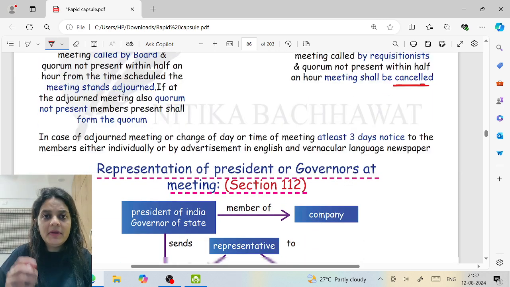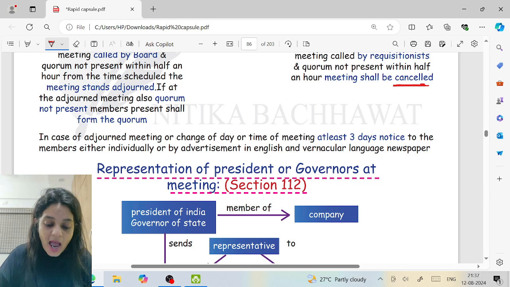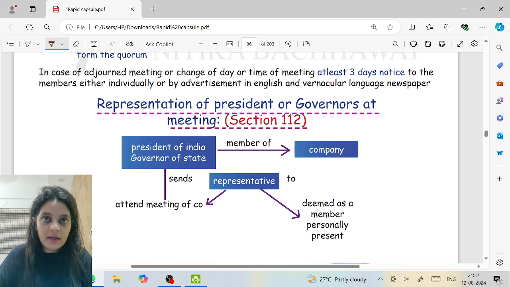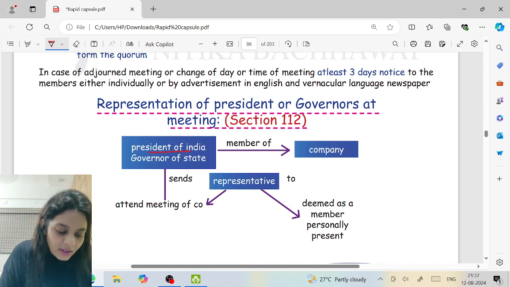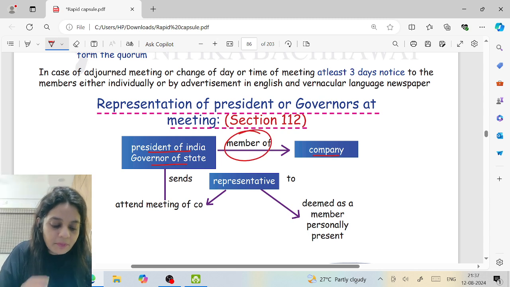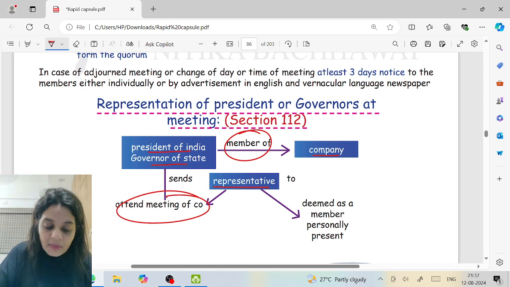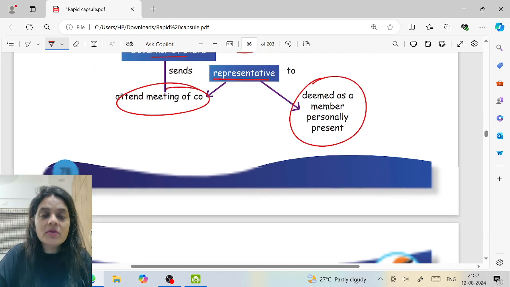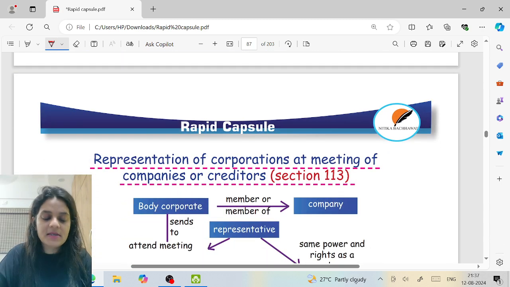Now, along with quorum, let's say the President of the country or a Governor of a state is a member of my company. Do you think if I call a meeting, they will come? No. So in that case, they will send a representative, correct or not? And Section 112 says that this representative will also be considered as a member personally present. So if the President of India or the Governor of a state is a member of a company and sends a representative to attend the meeting, then this representative shall also be counted as a member personally present.